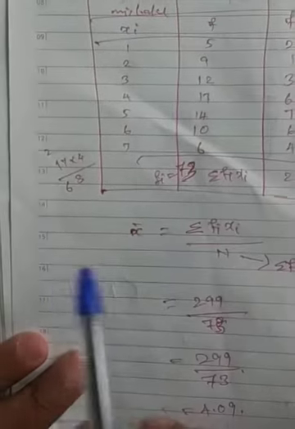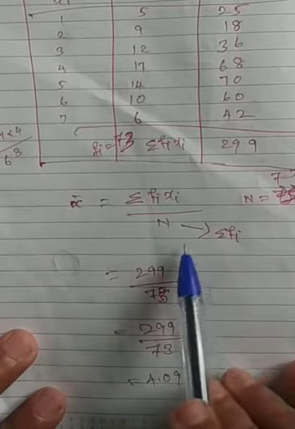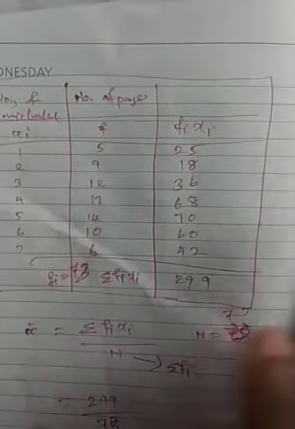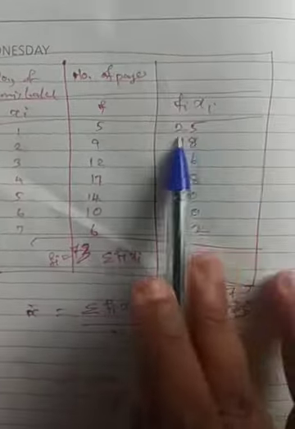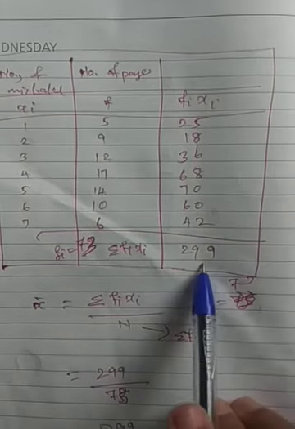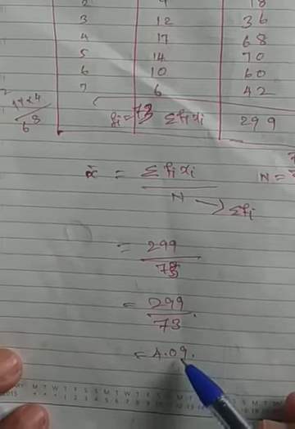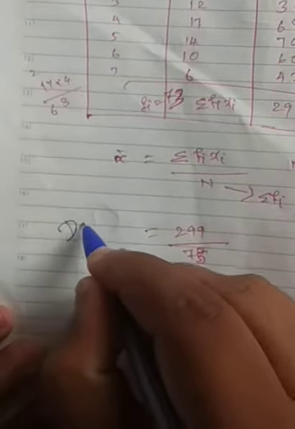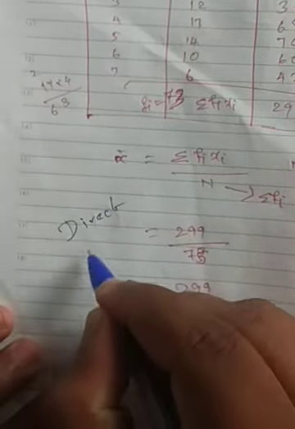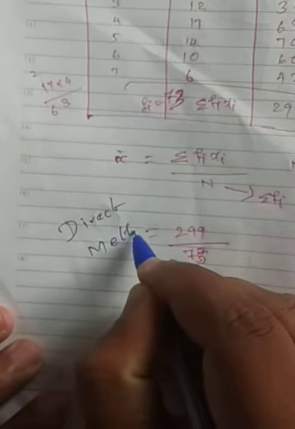This is the direct method formula. What's the direct formula? Summation fi xi divided by n. We multiplied xi and fi, added them, and then divided, and we get 4.09. This we call the direct method.